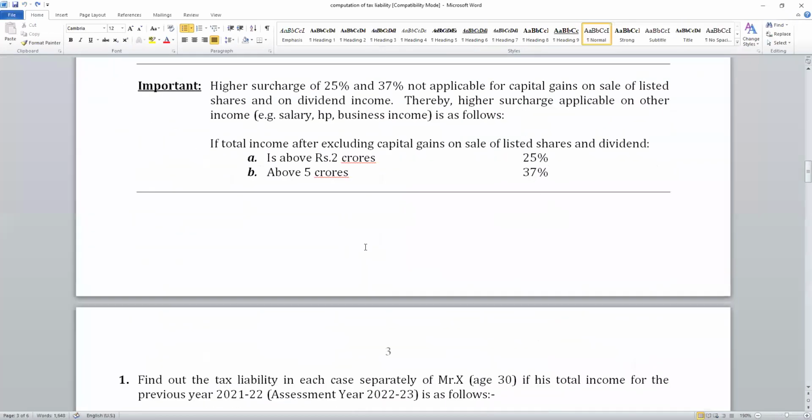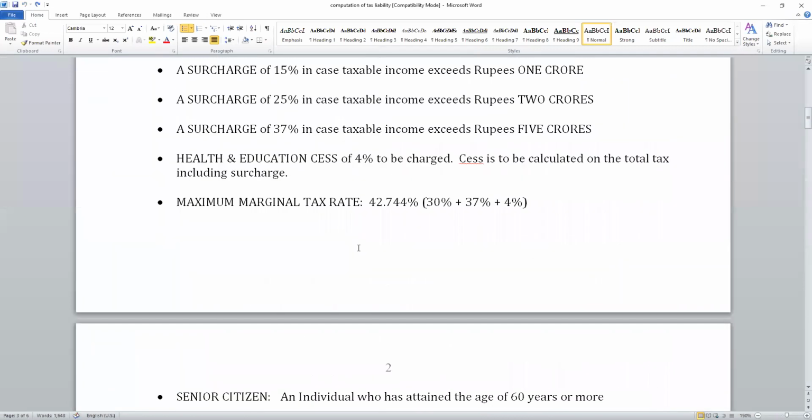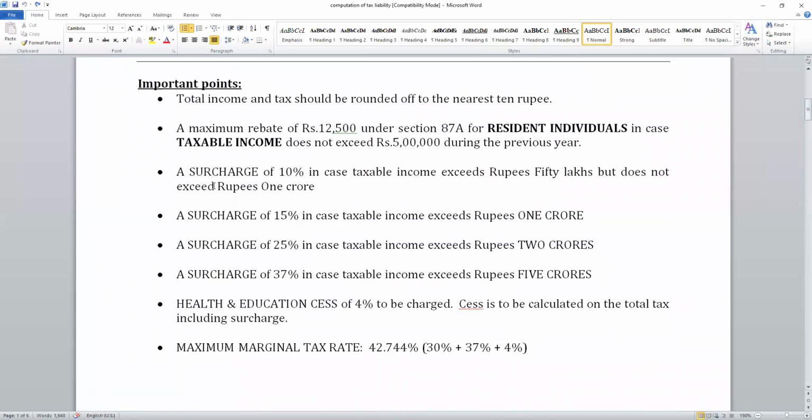Resident in India. I have given it in the notes, you can read. A maximum rebate of 12,500 under section 87A is available to resident individuals in case taxable income does not exceed 5 lakhs during the previous year. Okay. Coming back to the question, what is the next point?